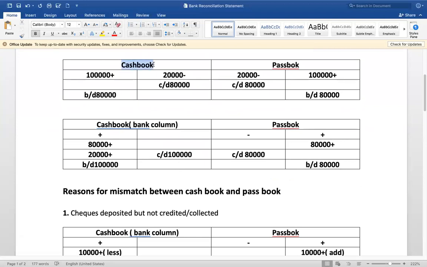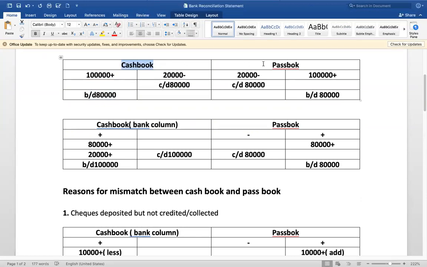Now look at this cash book. 1 lakh deposited in the cash book. It is debited, right? And 20,000 is withdrawn, that is credited. The remaining balance is 80,000. 80,000 is the debit balance of the cash book.